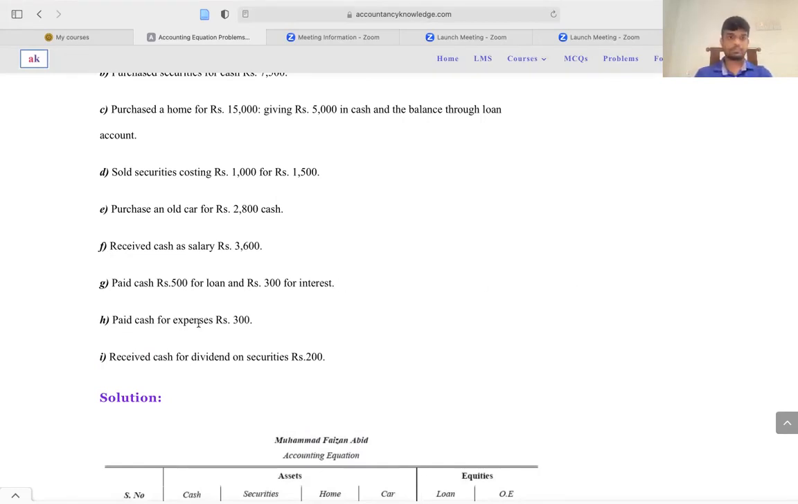Then paid cash rupees 500, so that we have done. Paid cash for expenses of rupees 300, right? So you have paid cash for expenses of rupees 300.